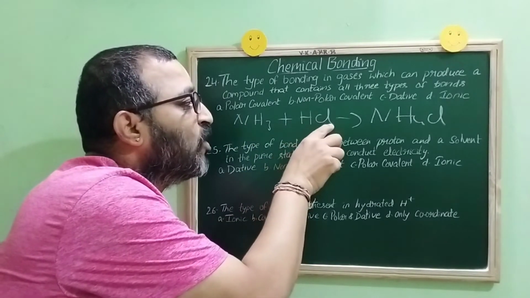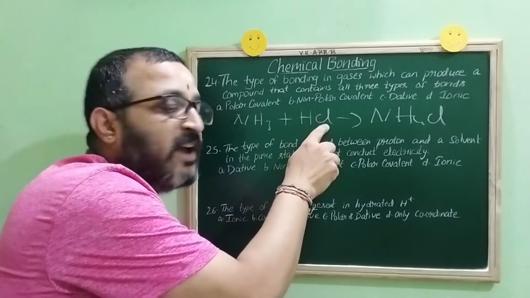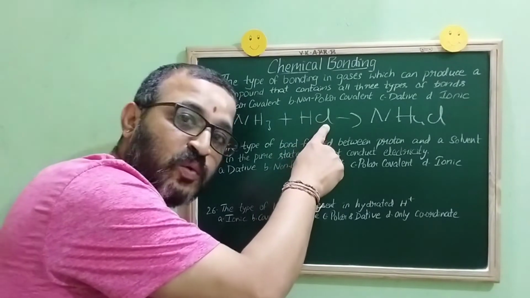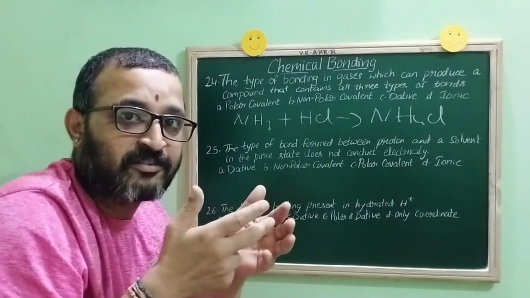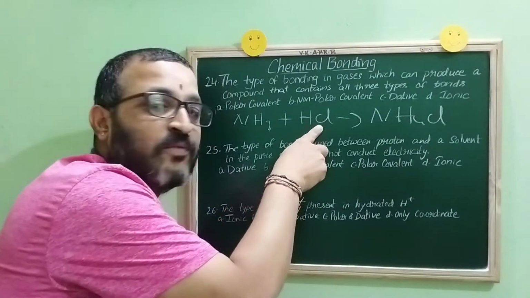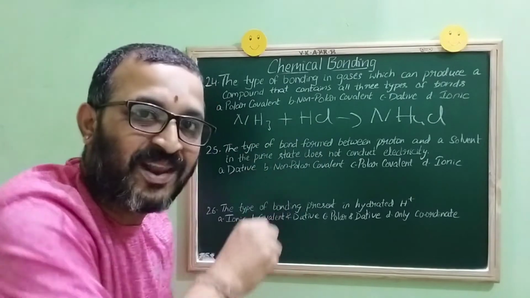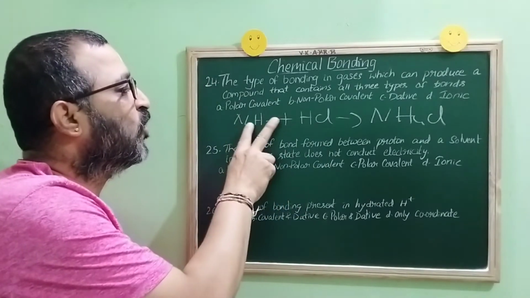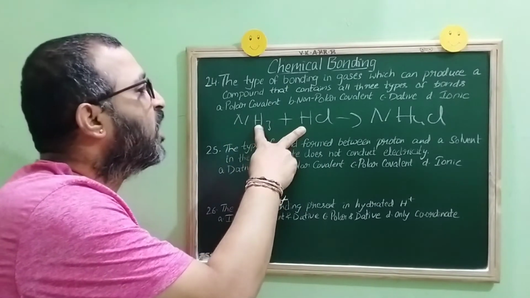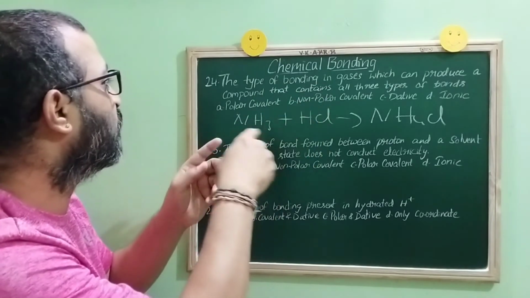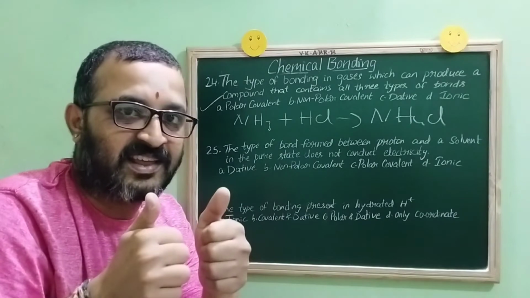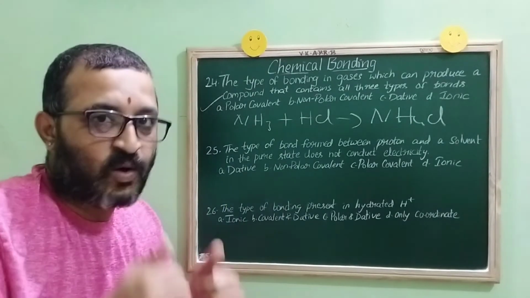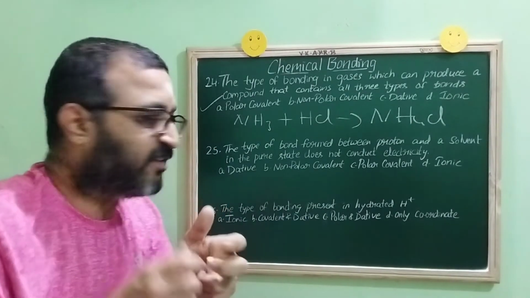Similarly, in case of HCl, the shared pair of electrons will be closer towards chlorine, so the shared pair of electrons is not distributed equally. So here also we have what bond, children? Polar covalent bond. So both of them have polar covalent bond. Do we have this option? Yes, it is option A. Is it clear, children? Okay children, let us proceed with the next question.